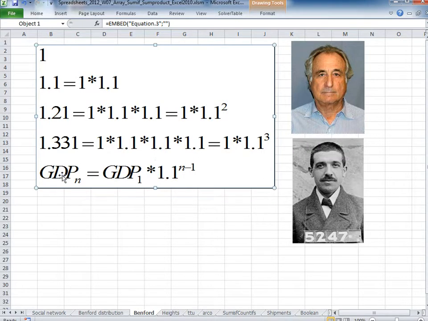Here is actually the general formula. Nth year GDP equals first year GDP times 1.1 to the power of n minus 1. If the nth year is the 10th year, then the first year is multiplied by 1.1 to the power of 9. Okay, so we have economies which have grown like this. For instance, China has grown tens of years with such a growth rate. But let's see what's going to happen. This is called exponential growth, which means that the growth is really rather quick.